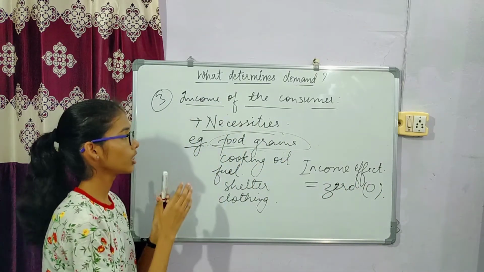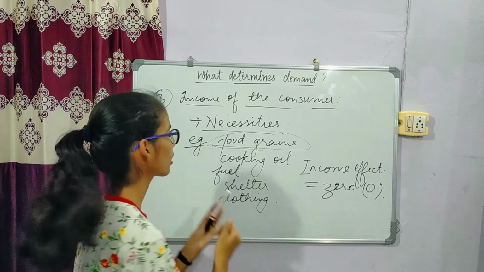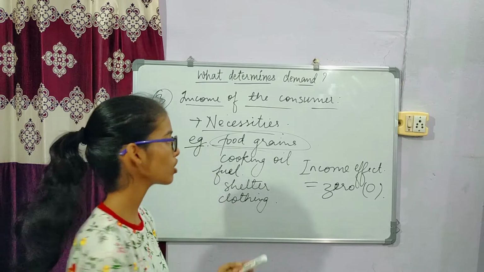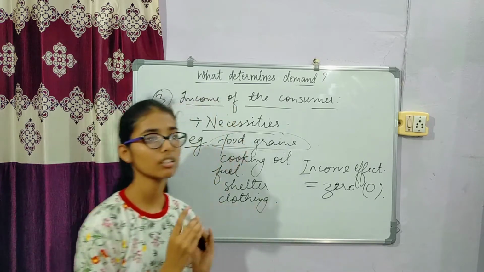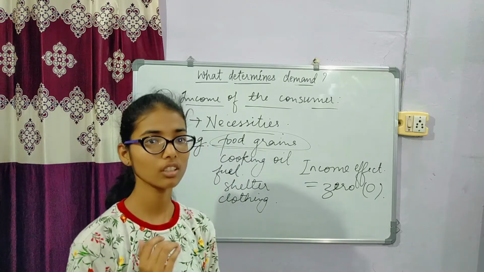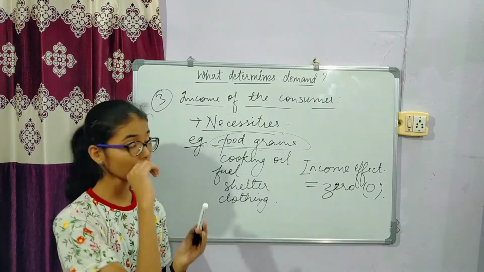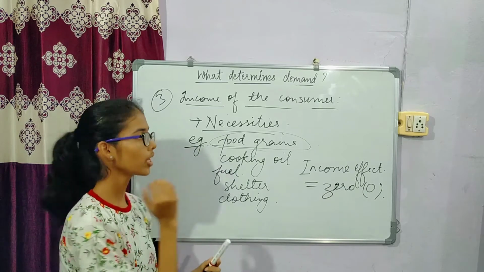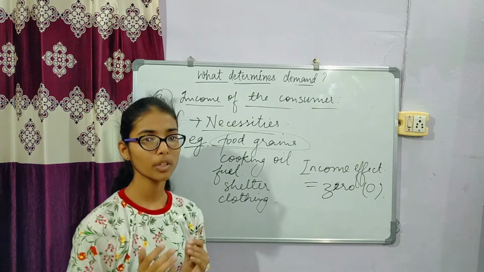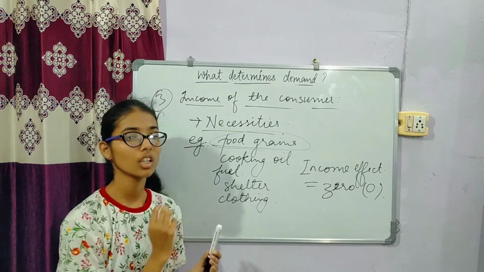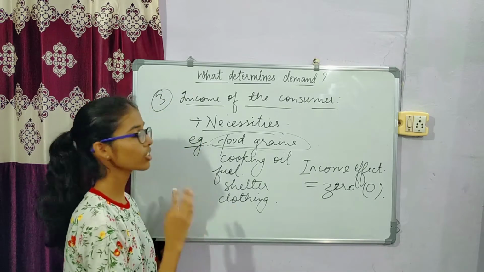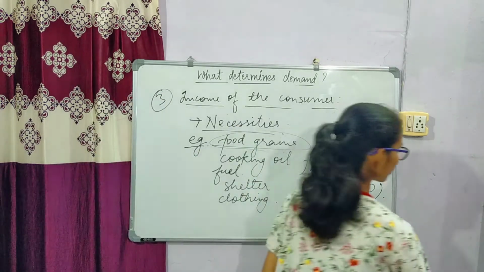Necessities are goods like food, grains, cooking oil, fuel, shelter, clothing, which satisfy the basic necessities of life. Here the income effect is 0, because when the income of the consumer increases, the quantity demanded of necessities also increases, but in less proportion as compared to the increase in income. So this is the second good. Now we will discuss our third good, which is inferior goods.